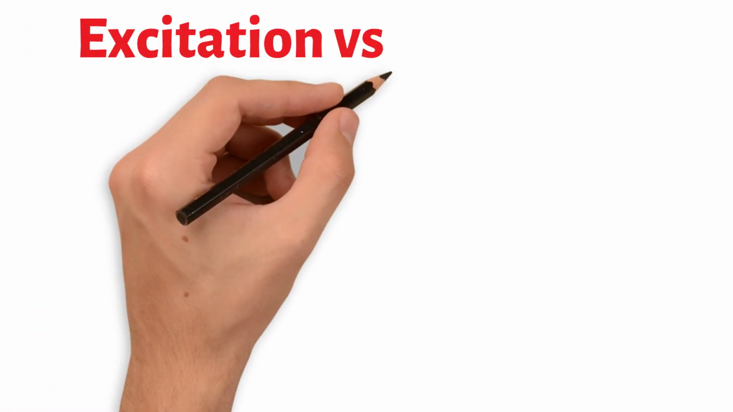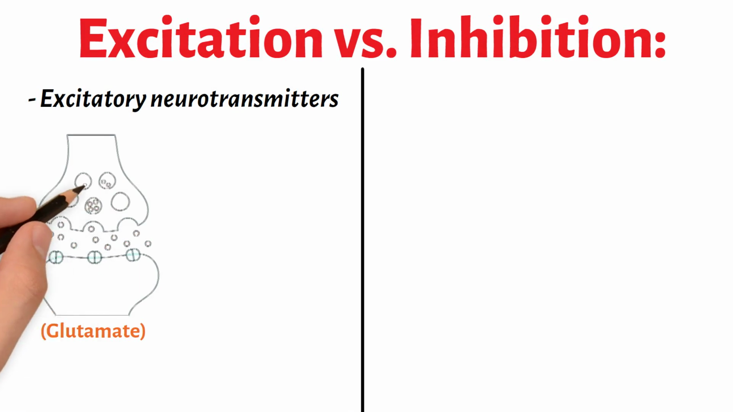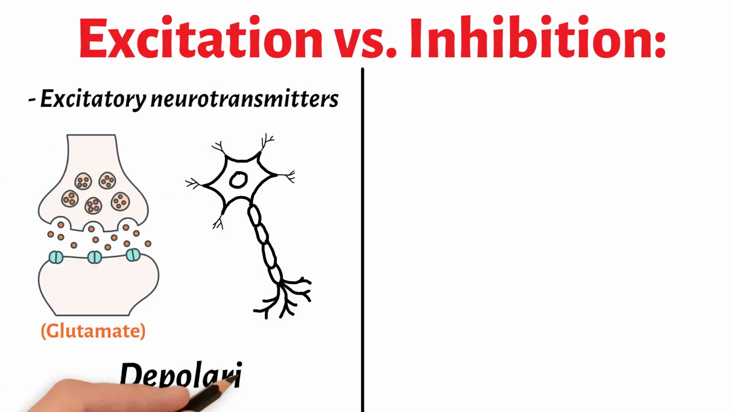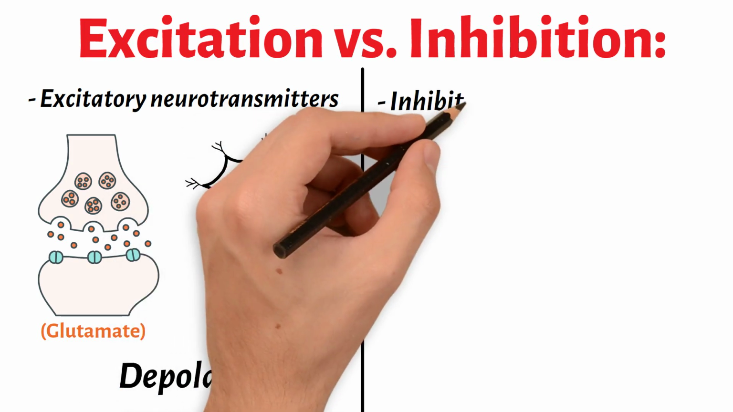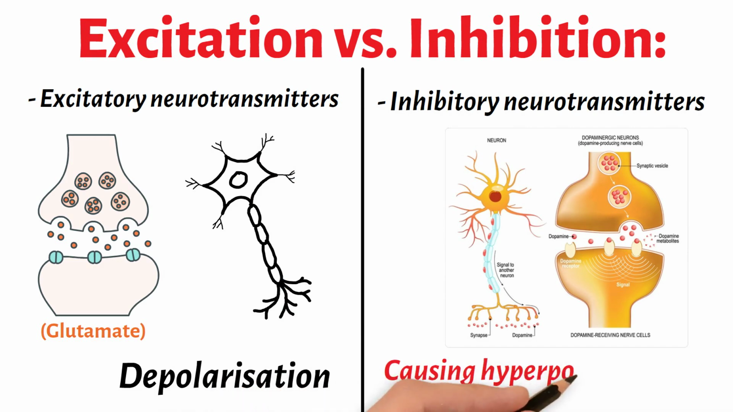Excitation versus inhibition. Excitatory neurotransmitters, glutamate, increase the likelihood of an action potential in the postsynaptic neuron by causing depolarization. Inhibitory neurotransmitters, GABA, decrease the likelihood of an action potential by causing hyperpolarization.